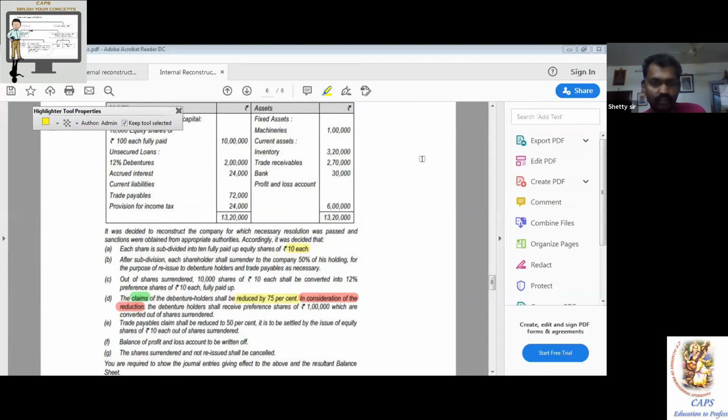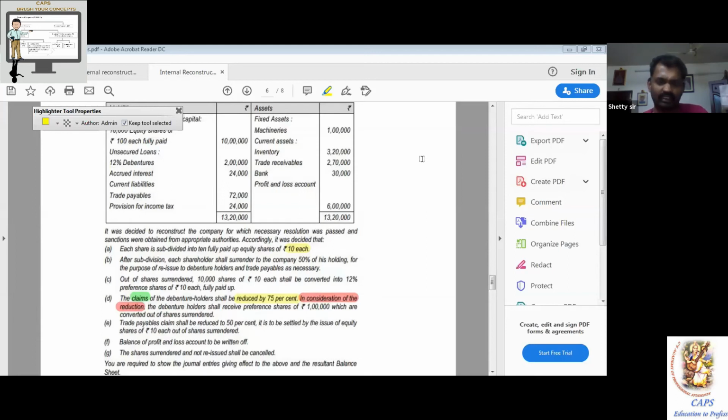So out of 100%, 75% is gone. Balance 25% continues. I have already given that chart on the top. So on the left side we said 1,68,000. Right side, 50,000 plus 6,000 continues. What did you write on the top actually? It continues. Yes, sir. Fine. So any confusion? Comfortable? Yes, sir.